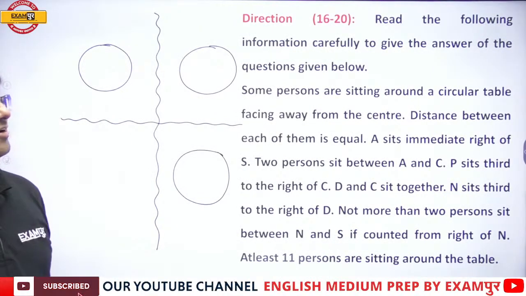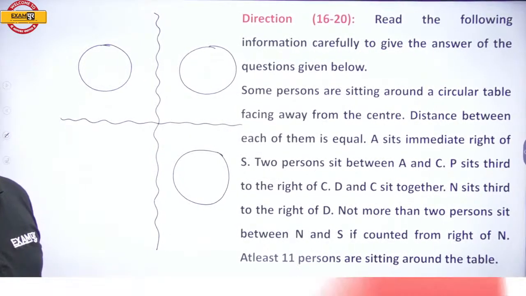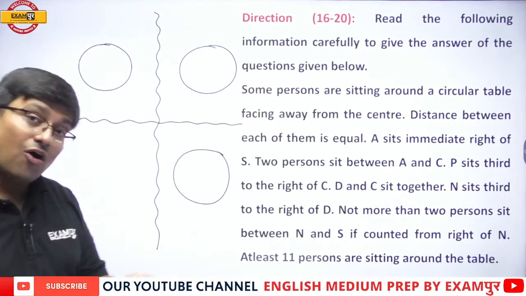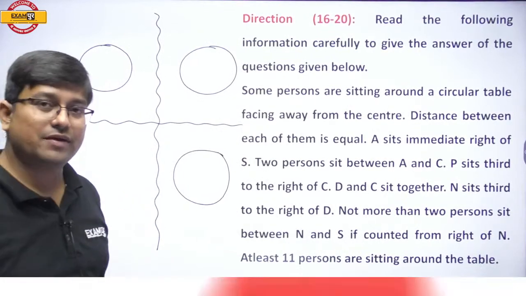Quickly, guys, come on. This is the latest pattern question of uncertain number of people sitting around a circular table. The number of people sitting around the circle is not known to us at the very beginning.